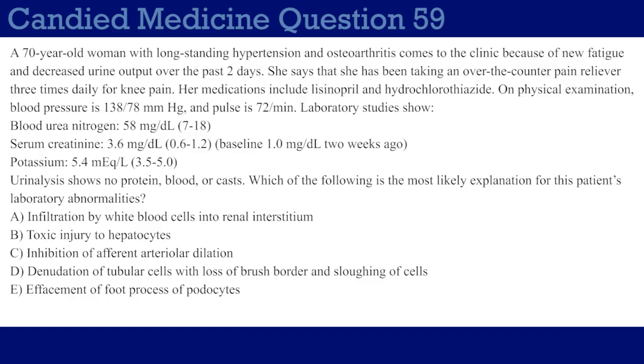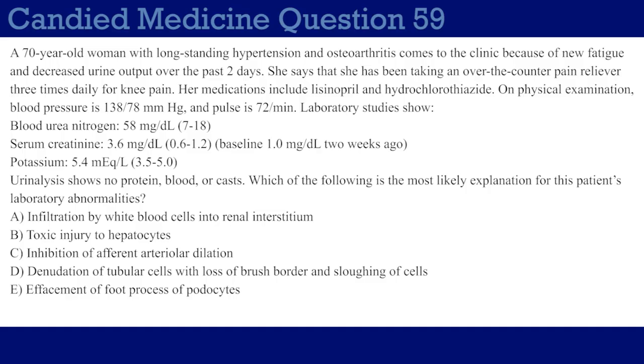On physical examination, blood pressure is 138 over 78 millimeters mercury and pulse is 72 per minute. Laboratory studies show BUN 58 milligrams per deciliter, normal 7 to 18, serum creatinine 3.6 milligrams per deciliter, normal 0.6 to 1.2, versus a baseline of 1.0 milligrams per deciliter 2 weeks ago. Potassium is 5.4 milliequivalents per liter, normal range 3.5 to 5. Urinalysis shows no protein, blood, or casts.